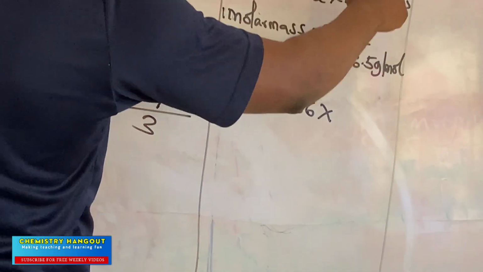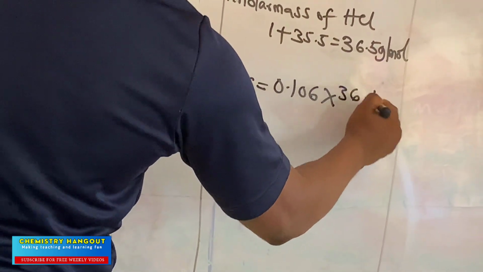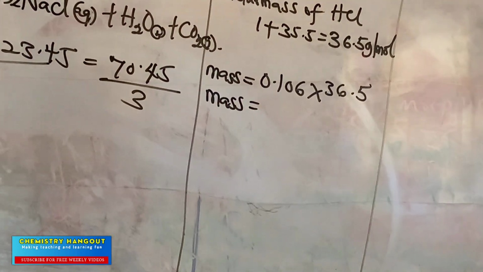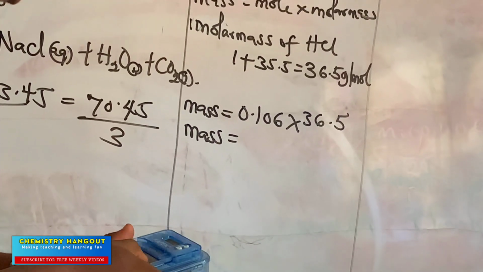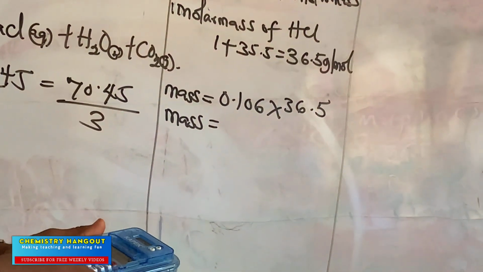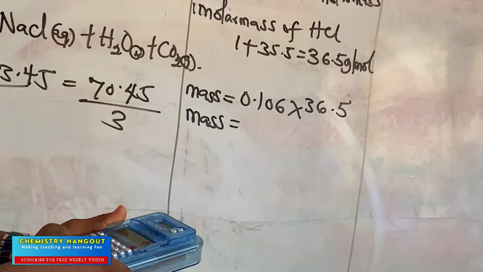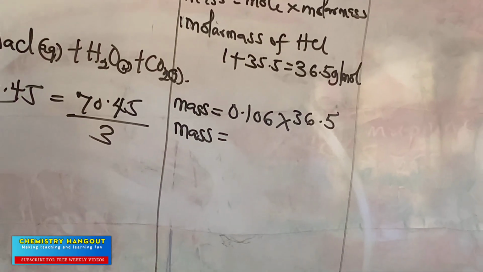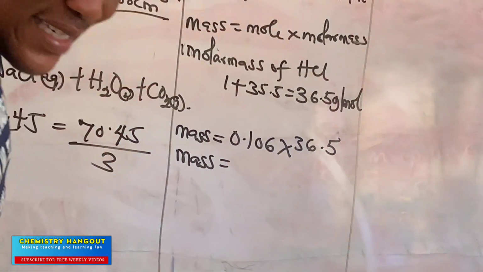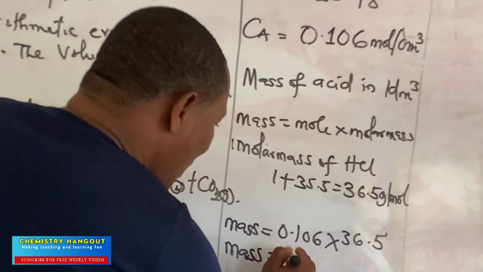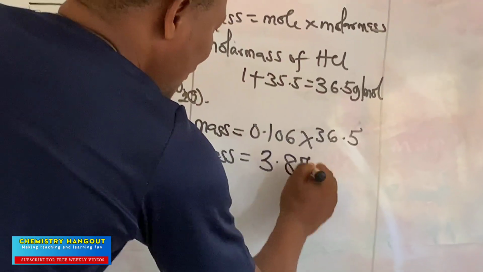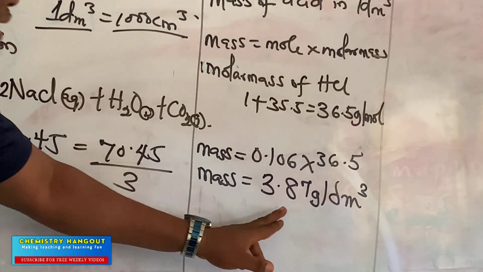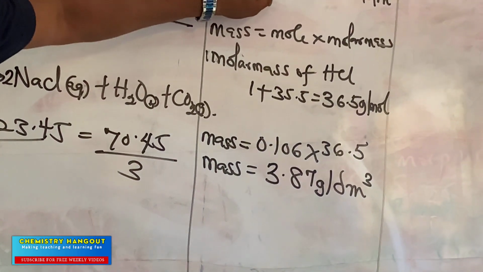0.106 times what is now our molar mass? 36.5. Can you see that now? So our mass is now going to be 0.106 times 36.5. That's giving us 3.869. I've told you to 3 significant figures, so we can just have 3.87 because it's 3.869. So we have 3.87 gram per dm cube. Do you see that now? So we have converted this mole to mass.